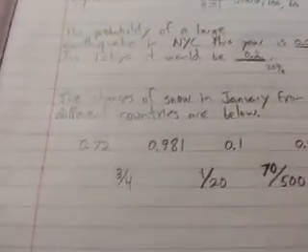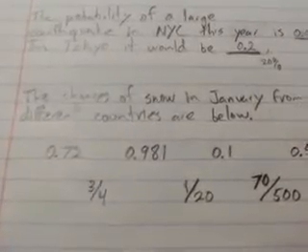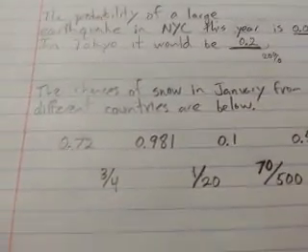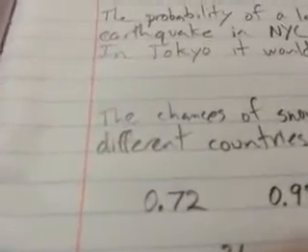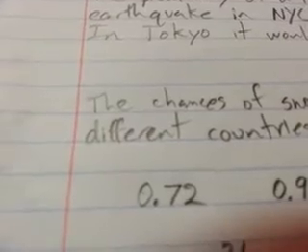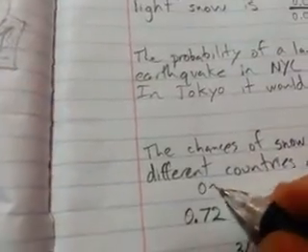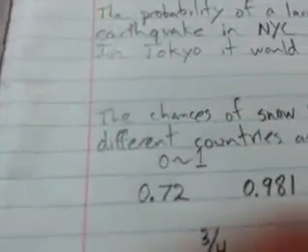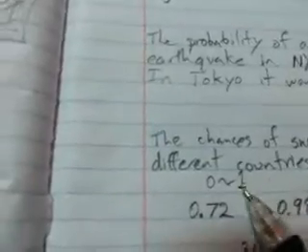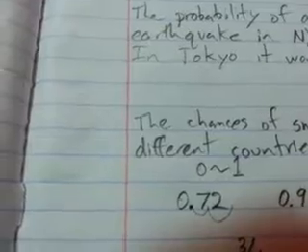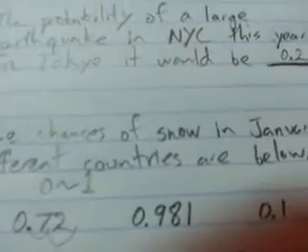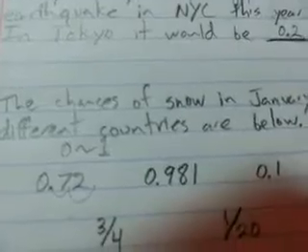Anyway, the chances of snow in January from different countries are shown below. So if I give you the chance of snow as 0.72, is that likely? Yeah, because it's closer to 1. Again, probability is from 0 to 1. If I say 0.72, that means it's closer to 1 or 100%. If I move it twice, I'm talking about 72%. That's pretty likely. How about 0.981? Yeah, that's definitely close to 1. That's very, very likely.